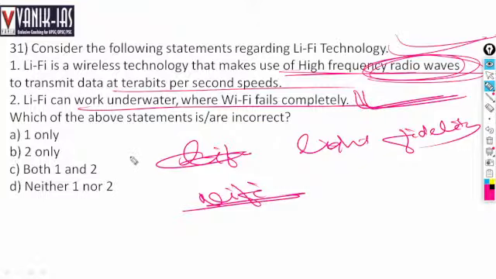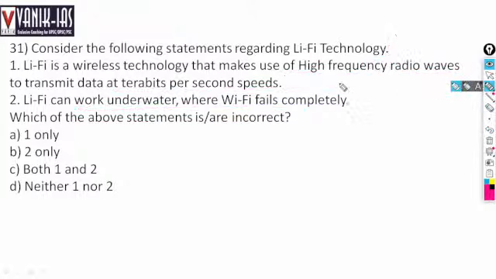Which of the following statements are incorrect regarding Li-Fi? It is incorrect that it uses high frequency radio waves. This is incorrect because it uses visible light.